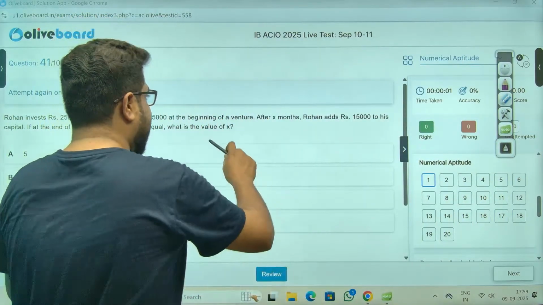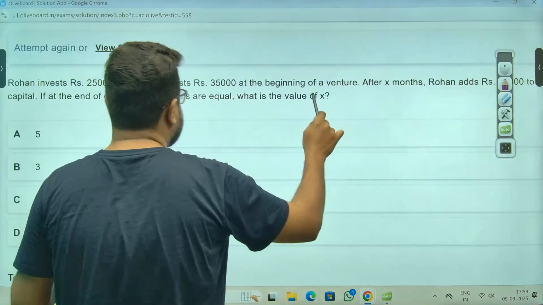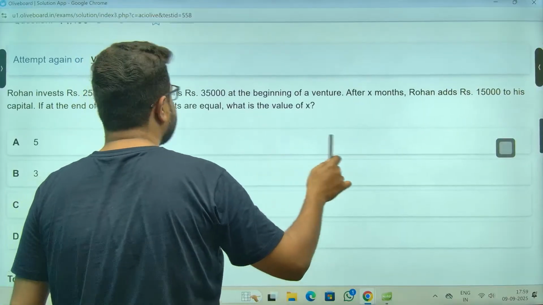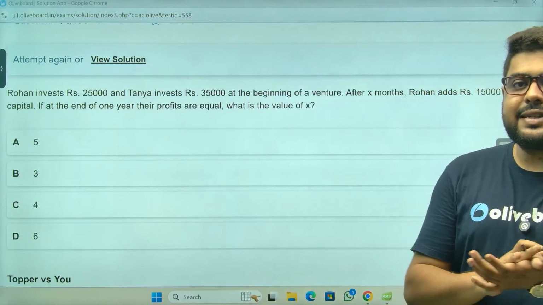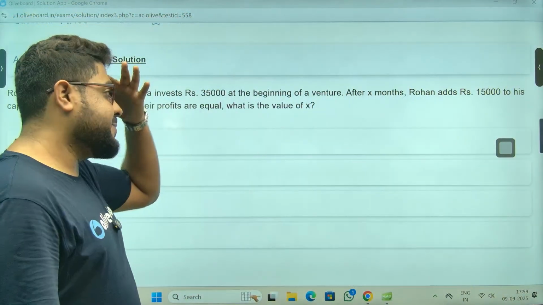This is the last week of ACIO analysis because the exam is on the 16th. The exam is starting from this month's 16th, so definitely this will be the last week that we'll be doing this for this year.